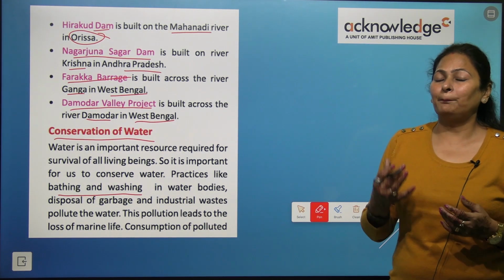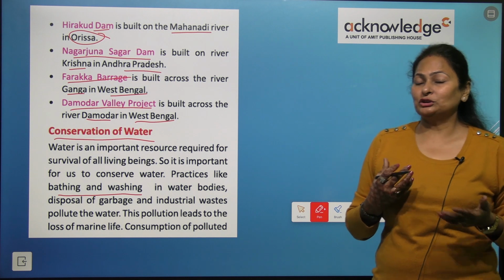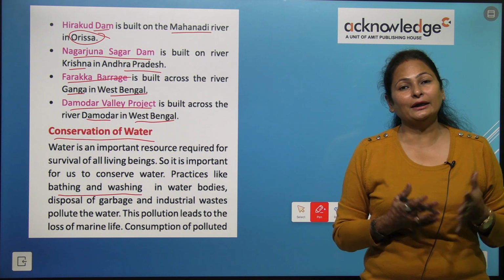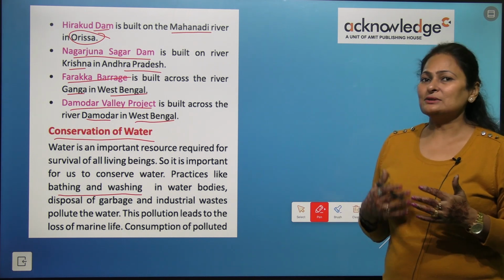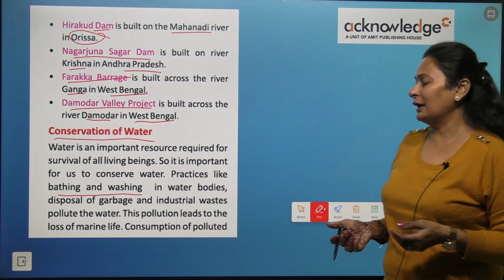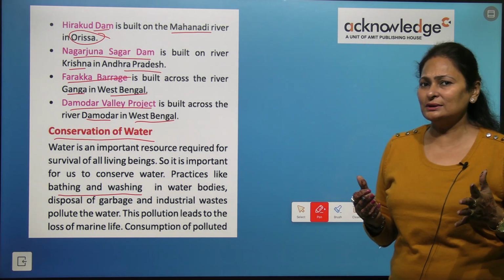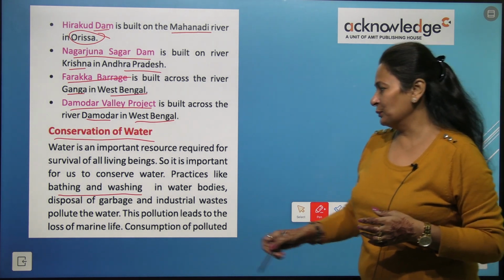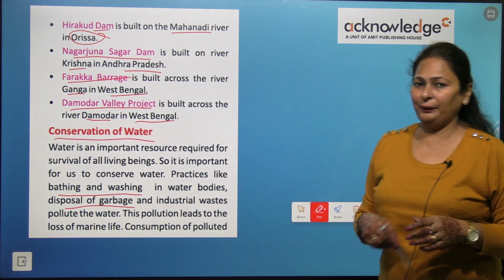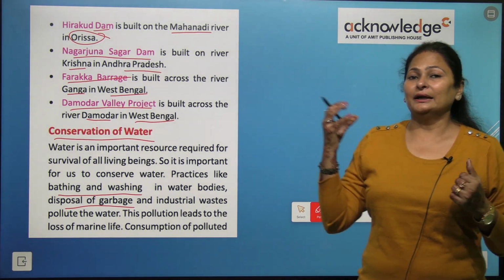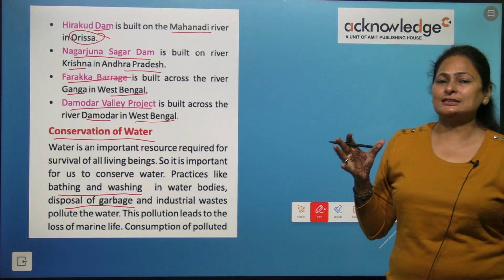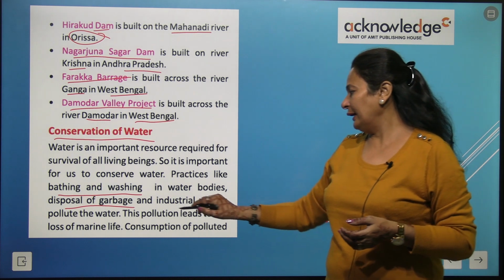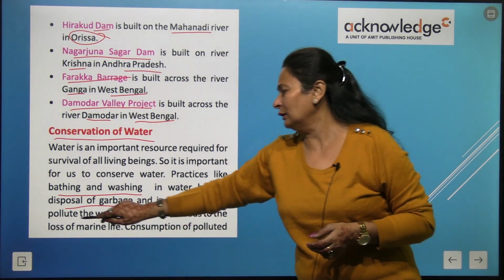We should not bathe and wash the utensils and clothes in any water body, because the water gets contaminated. Can we use this contaminated water for drinking? No, we cannot use it. And disposal of garbage: we should not dump industrial waste or throw any garbage into the water bodies, because industrial waste pollutes the water.